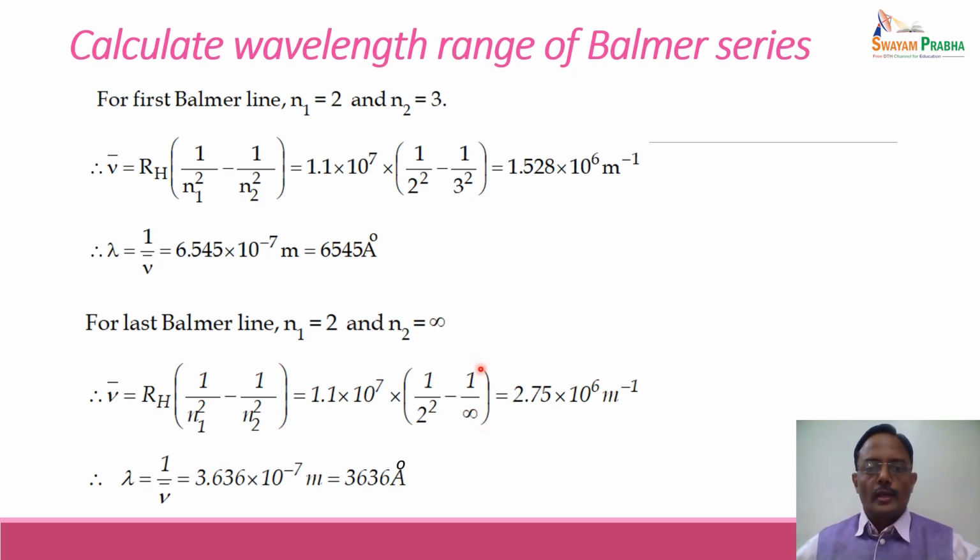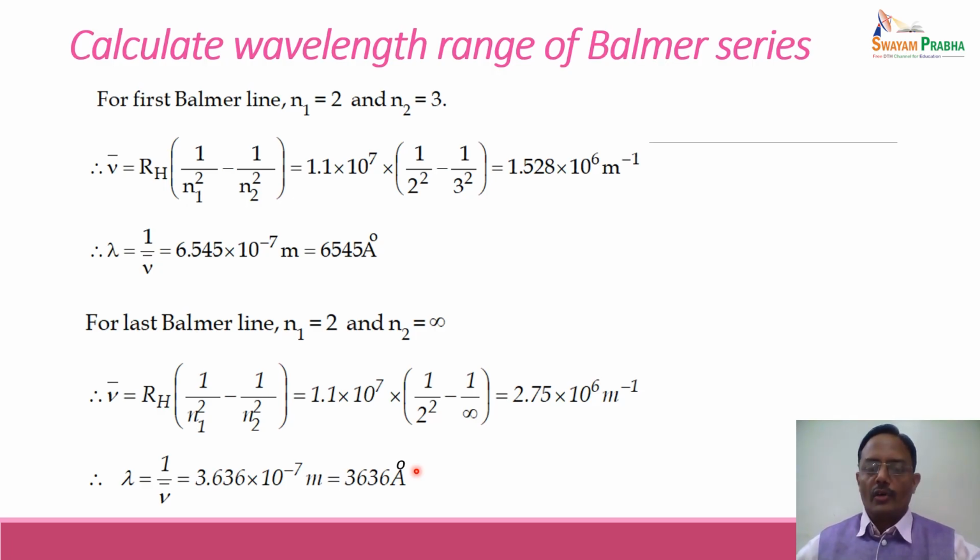So this value becomes 0 and ultimately the value of wave number comes out to be 2.75 into 10 raised to power 6 meter inverse, or the wavelength comes out to be 3636 angstrom. Now if we see these two values carefully, we will find that both belong to the visible region of the spectrum.